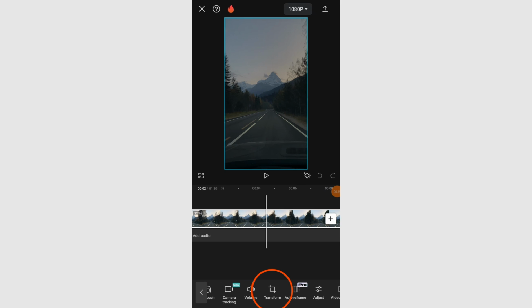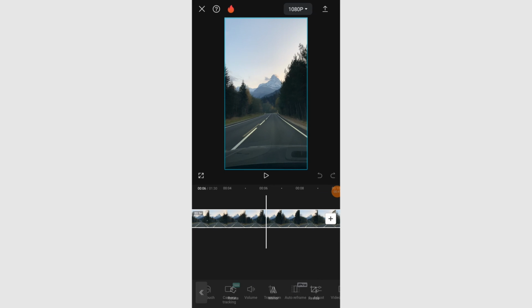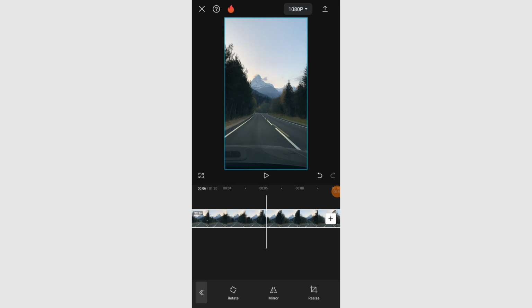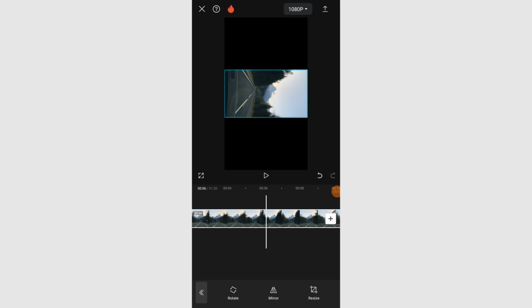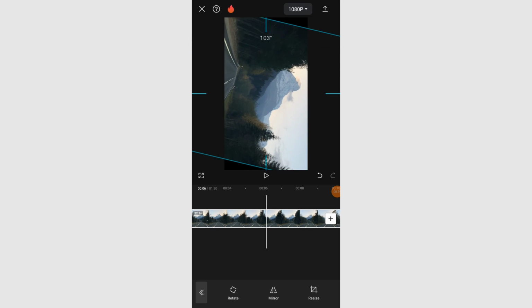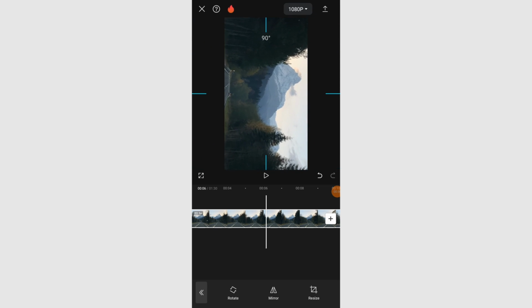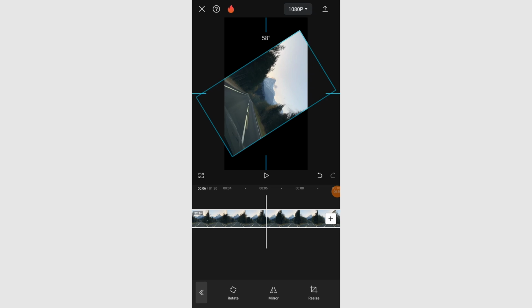To flip the video horizontally or vertically, tap on the mirror button and this will flip the video along the selected axis. If you need to rotate the video by 90 degrees clockwise or counterclockwise, tap on the rotate button in the middle and you can rotate the video multiple times until it aligns with your desired orientation.